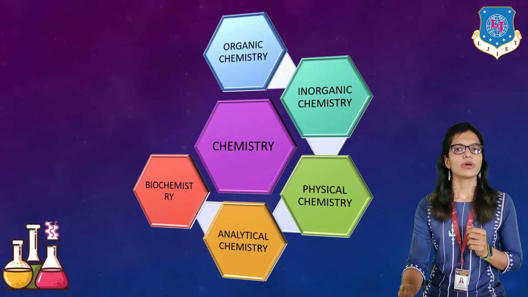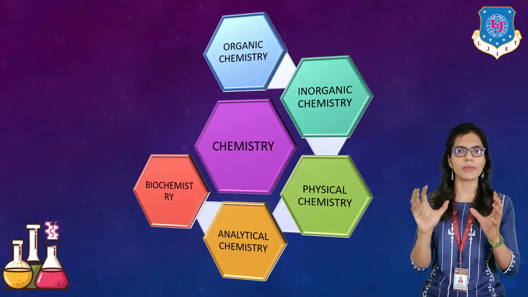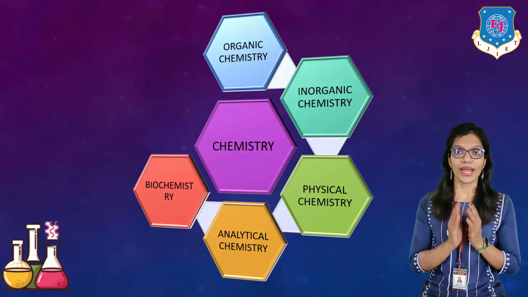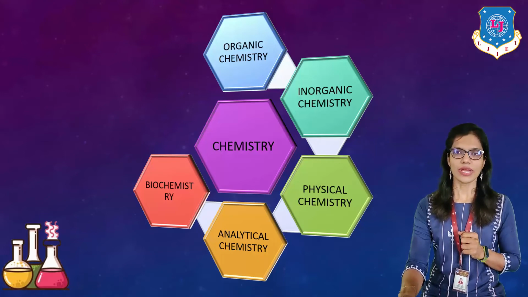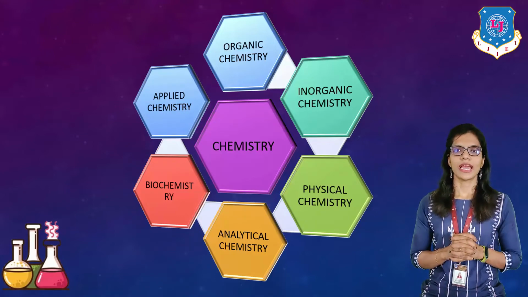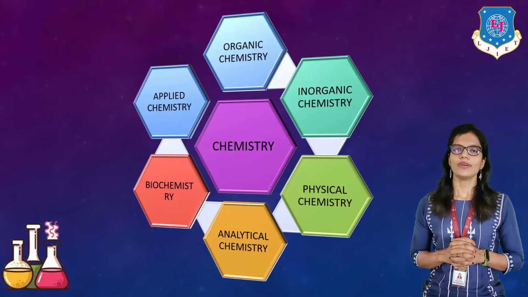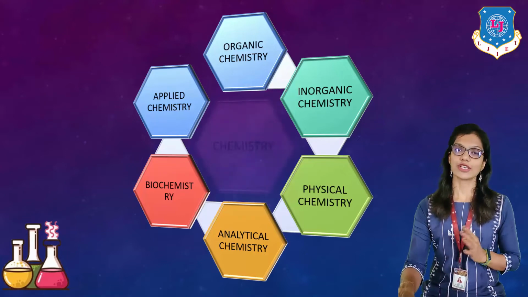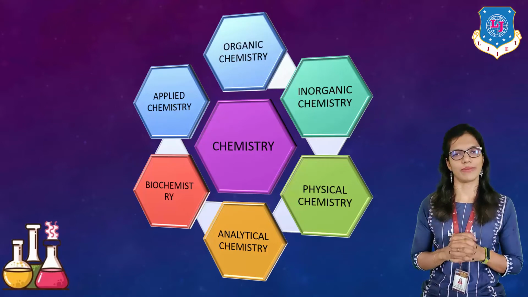Now, when we apply the knowledge of all these different branches, it becomes an applied branch. So the next branch that came into existence is referred to as applied chemistry. It's an application-based branch. Now, we will take a look at all of these one by one. The first one is organic chemistry. What do you mean by organic chemistry?